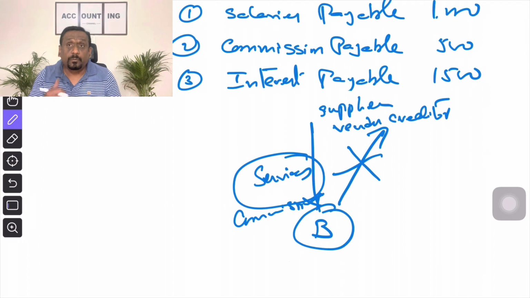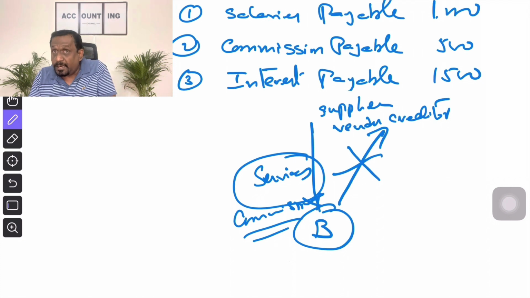Why? Because we are paying commission for these services received, right? So let us name this as commission. So this comes under expenditure. Any amount paid or payable for the services received is known as an expenditure. So commission is an expenditure.